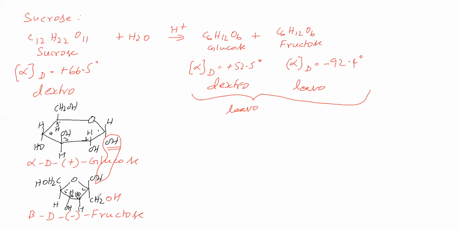After leaving water, we will see what we get. The alpha D plus glucose 6-membered ring we write, and the beta D minus fructose 5-membered ring we write.